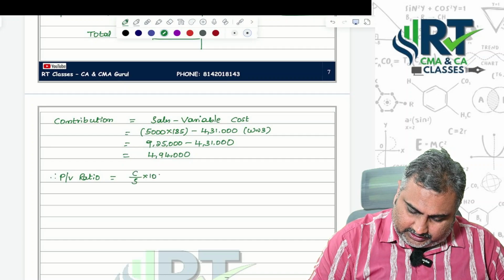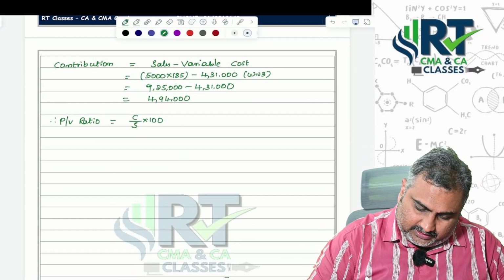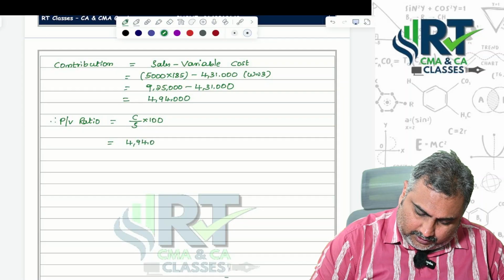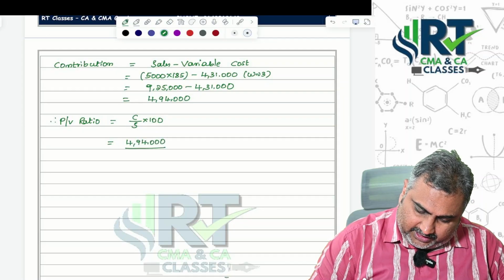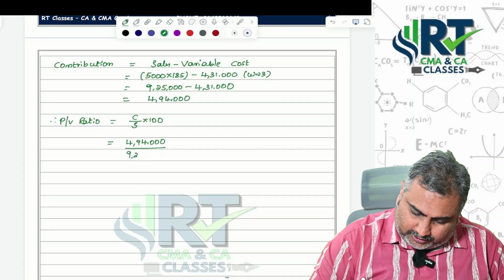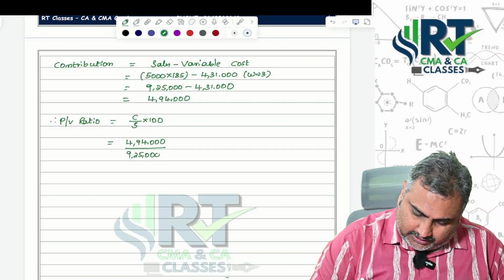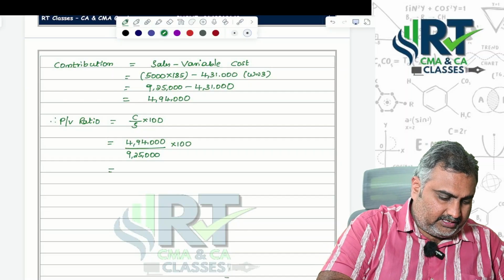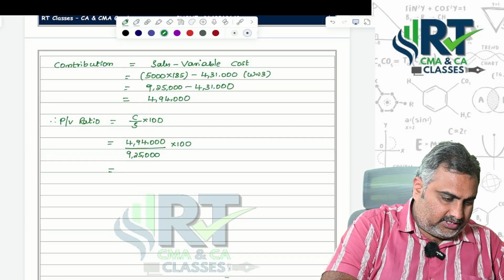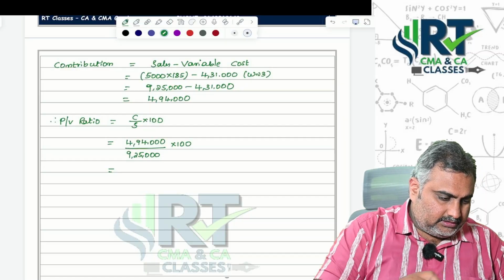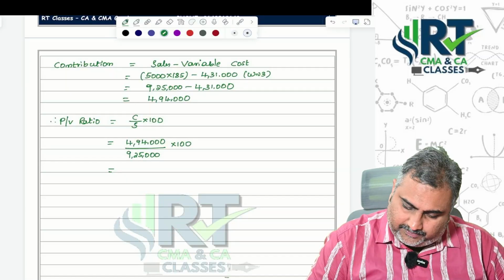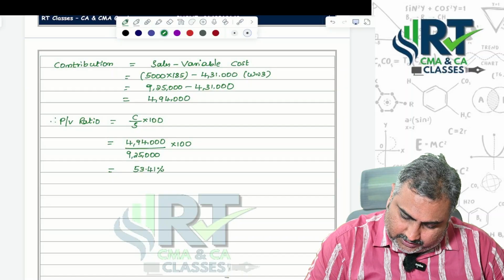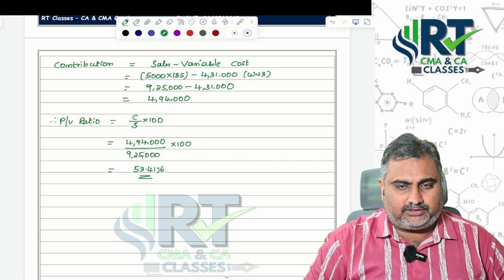Therefore, profit volume ratio equals contribution by sales into 100. That is equal to 4,94,000 divided by 9,25,000 into 100. That is equal to 53.41% is the PV ratio.